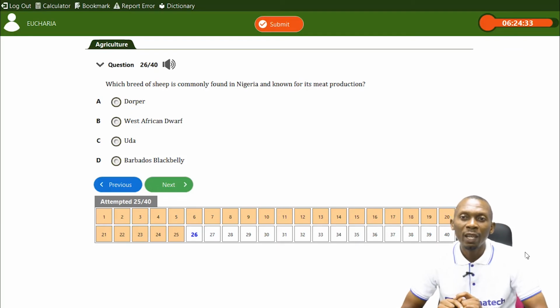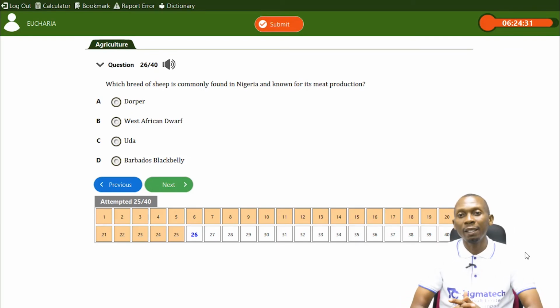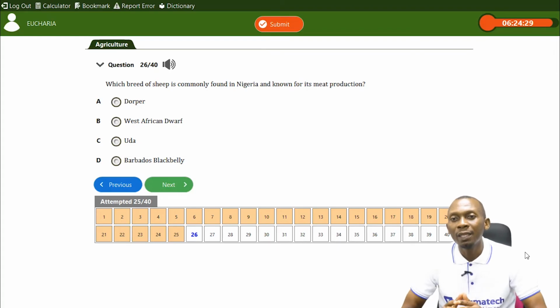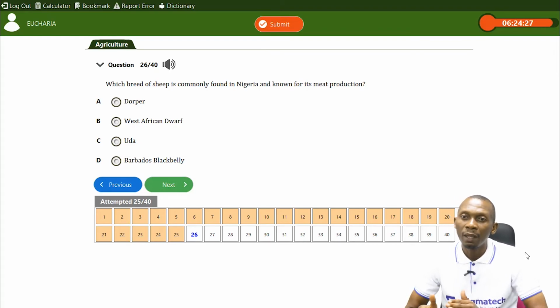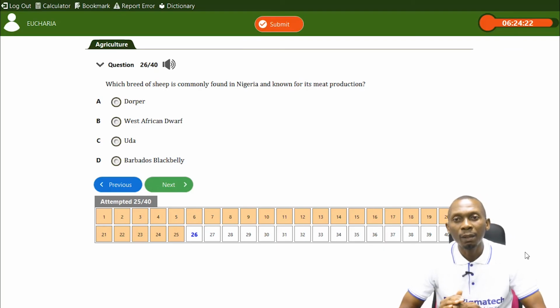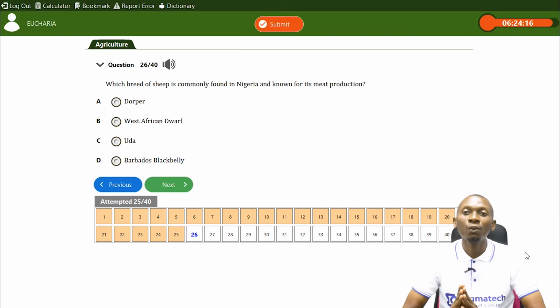But for the last option, we have Barbados black belly. Now, from the name Barbados, this has to do with the Caribbean, so that option is out. So Dopa and Barbados black belly are knocked out. So what we have here is West African dwarf sheep and the Uda sheep.